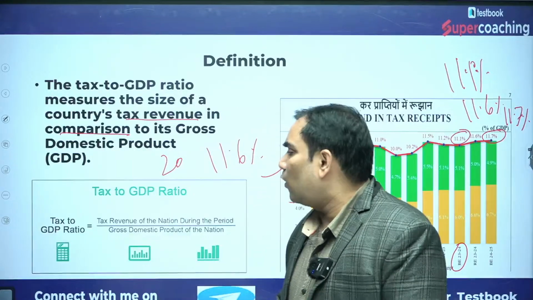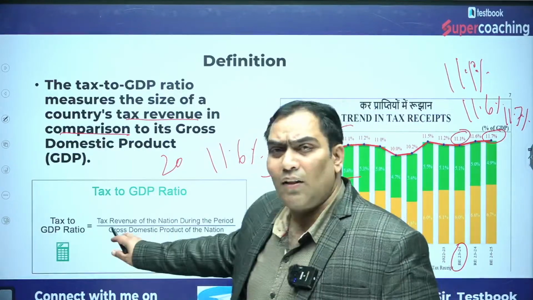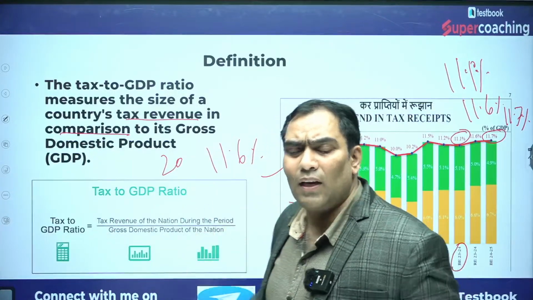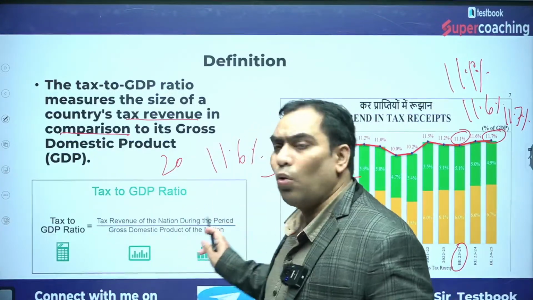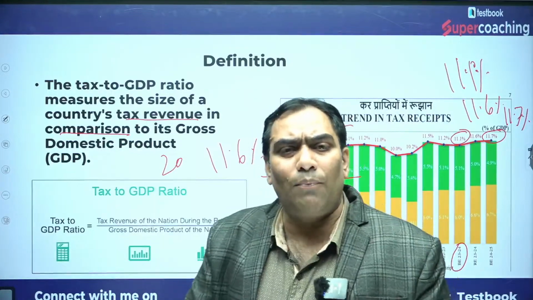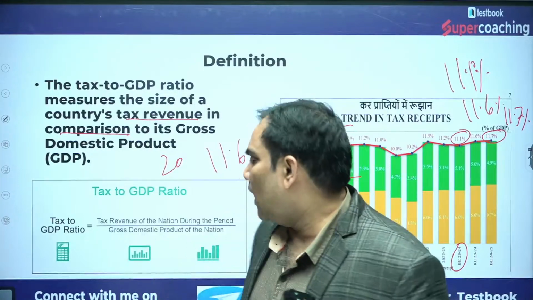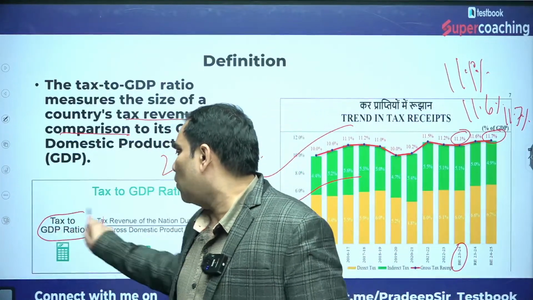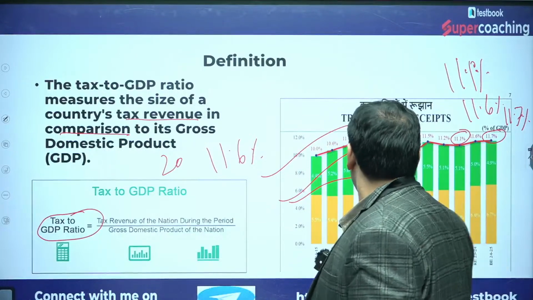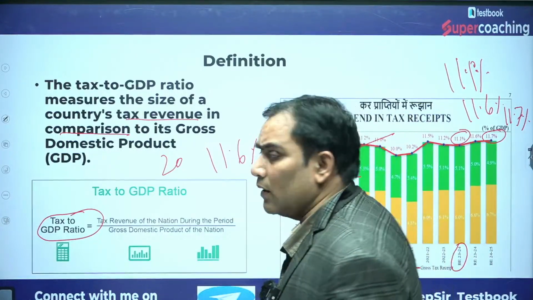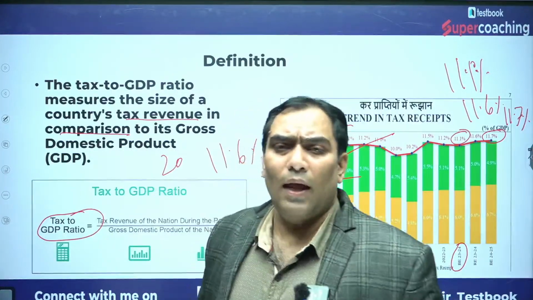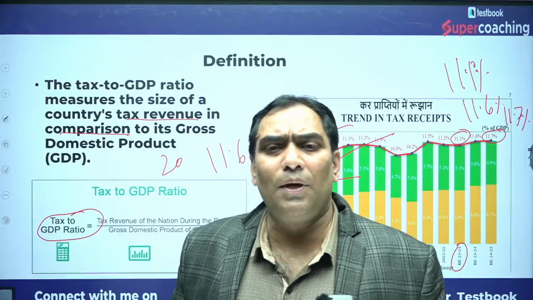So how can we calculate the tax GDP ratio? That is nothing but the total tax collection by the government during a period, that is in a financial year, divided by the size of GDP. Then we get the tax GDP ratio. So be very clear that it is all-time high. It is the first time that the government has received 11 rupees 60 paise as taxes if the size of GDP is 100.